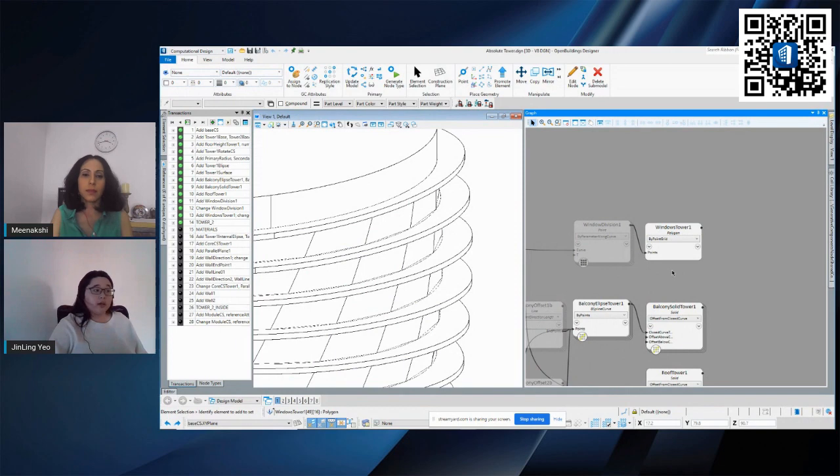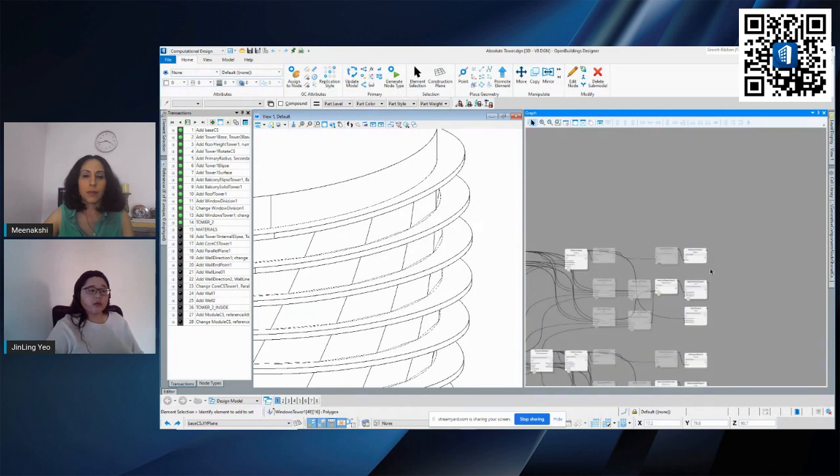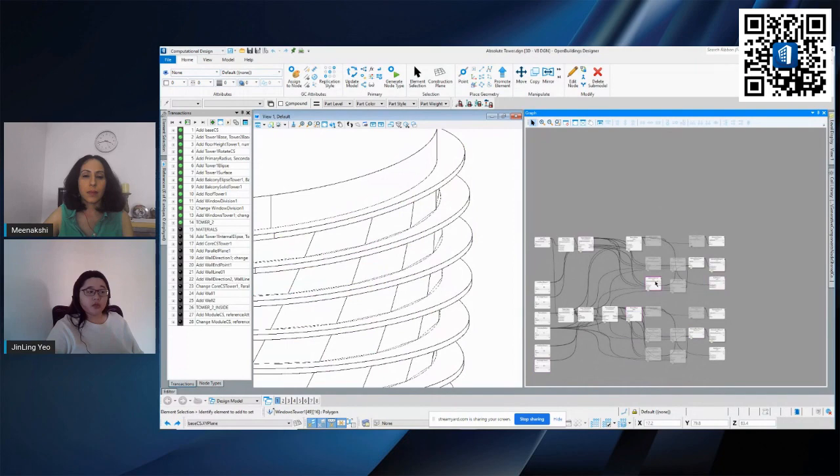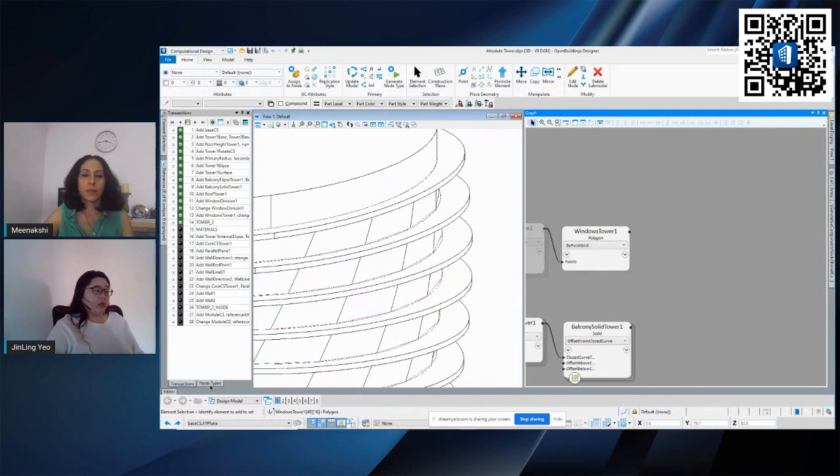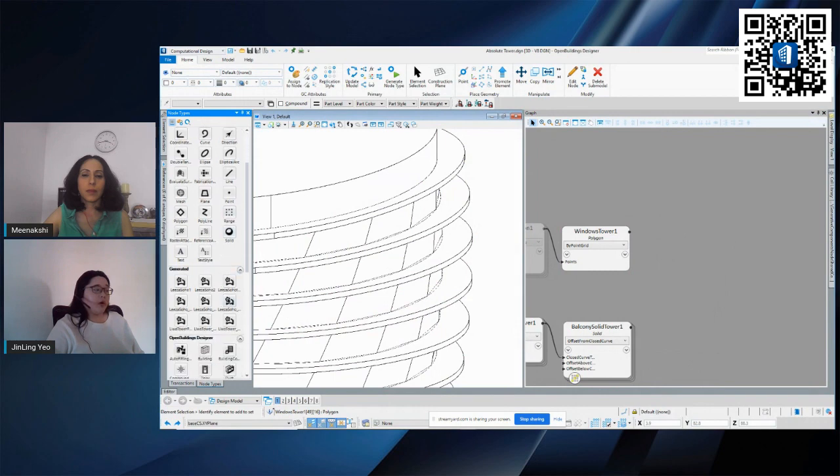Okay, so just to make it clear, you can also create a panel here. The reason for us using the generated node type is so that we can string the amount of scripts that we need to create this model, as well as if we were to create it into a generator node type, all we need to do is to have one node. We can actually control the entire panel on how it looks on our facade. Okay, so that is some of the advantage if you were to use the generated node type.